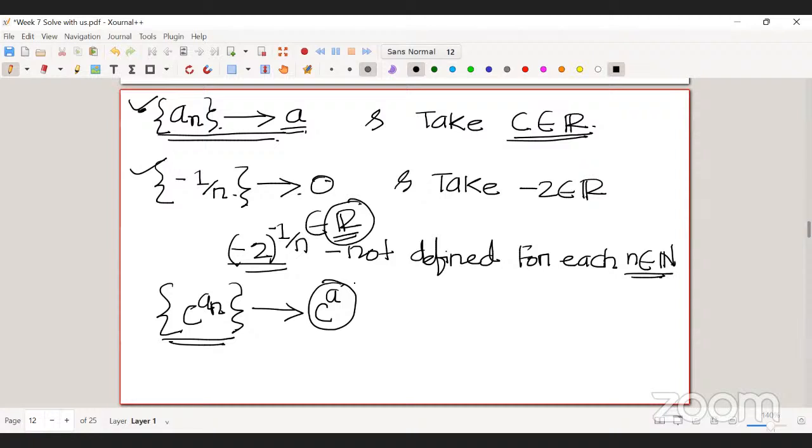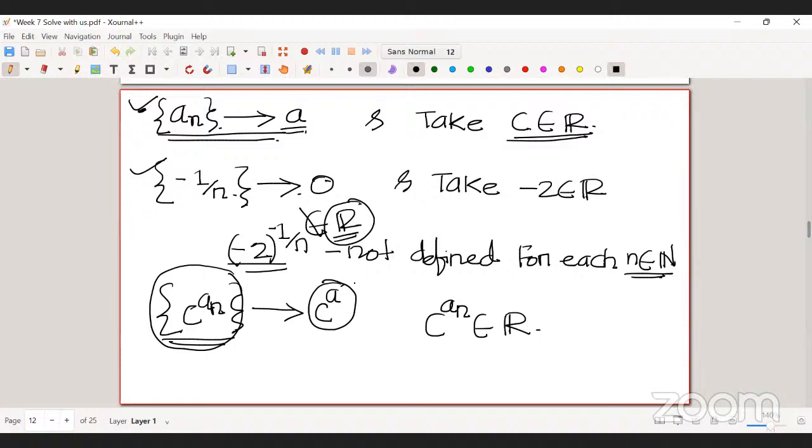Yes, it's a complex number. So in that case, we cannot take C power An. When you are taking C power An, you have to make sure that C power An is always inside R. Then I can say that the limit of this sequence is nothing but C power A.